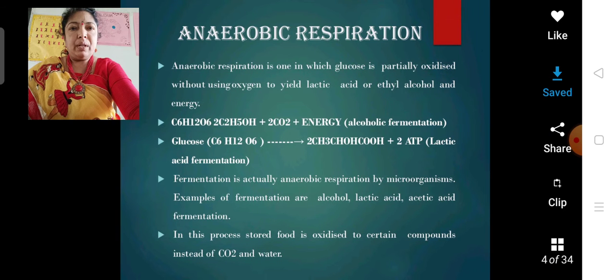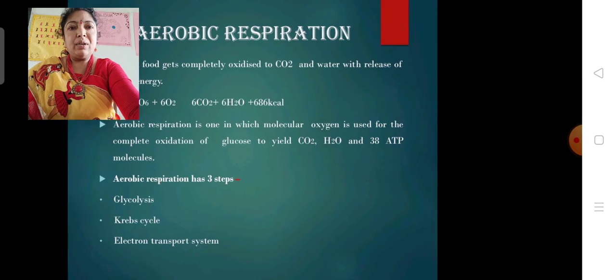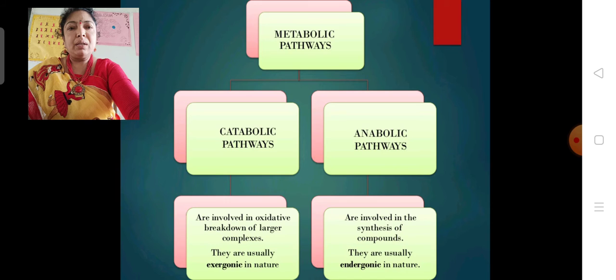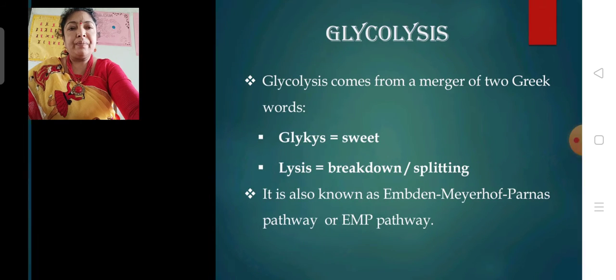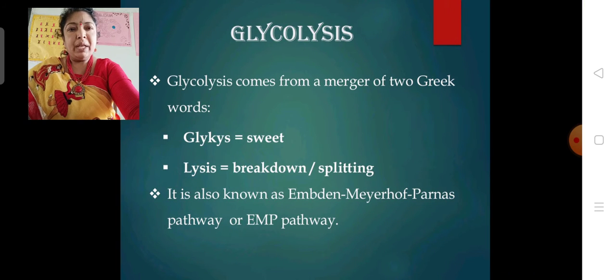So let us discuss the glycolysis process. Glycolysis is a process in which glucose is broken down into two molecules of pyruvic acid. Glyco means glucose, lysis means breakdown, that is splitting.